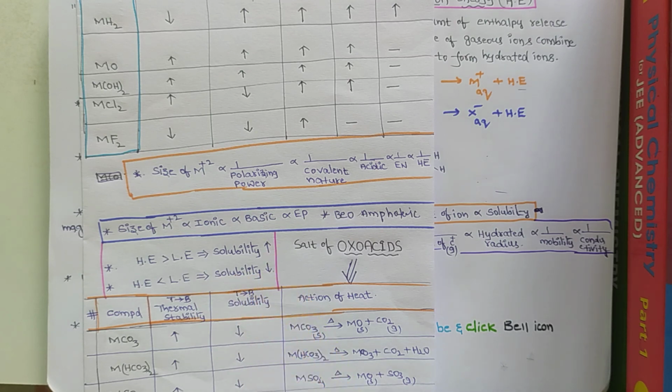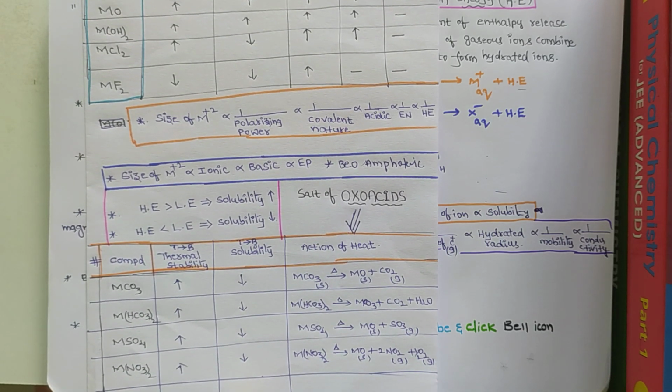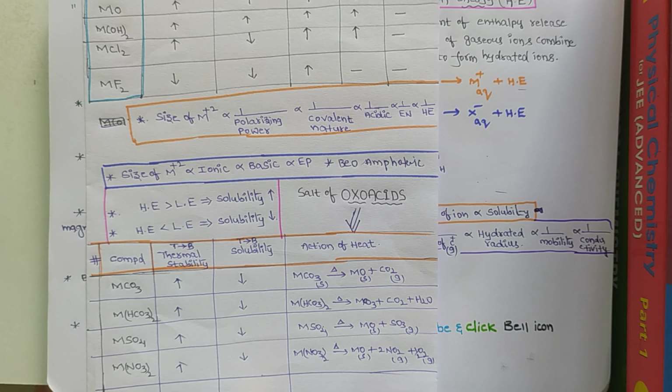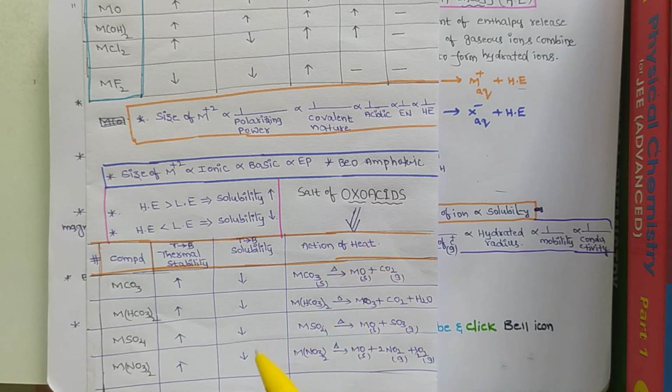Now in this video, a very important topic of this chapter, which is frequently asked in objective mode: salts of oxoacids of alkaline earth metals. What are the salts of oxoacids of alkaline earth metals? Means metal carbonates, bicarbonates, sulfates, nitrates.